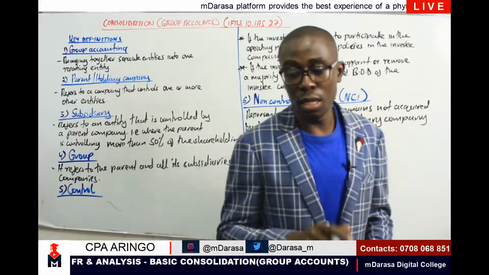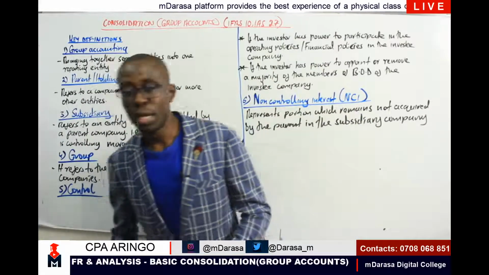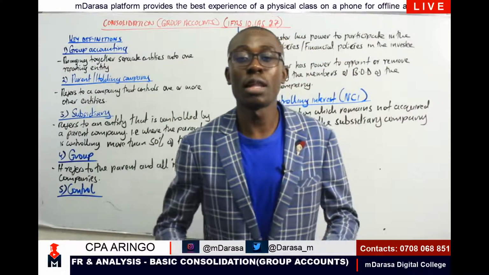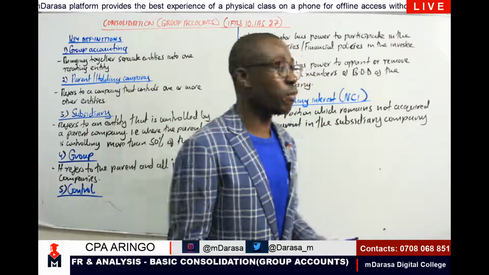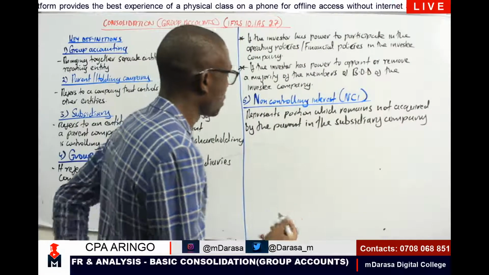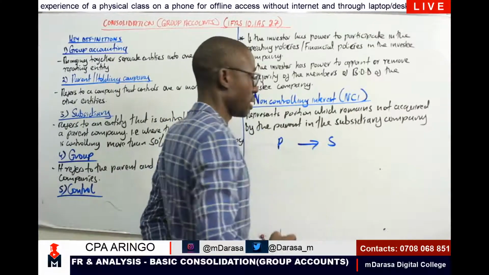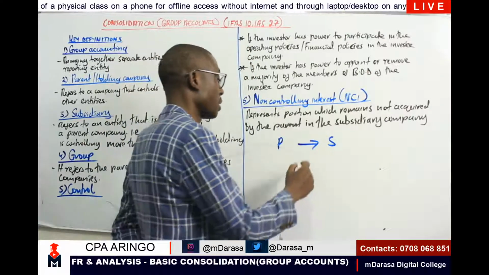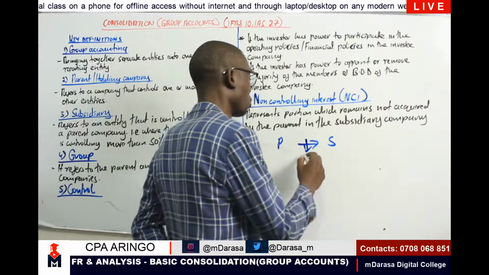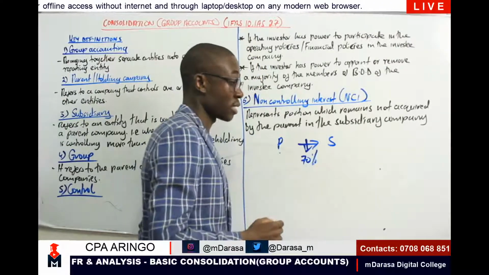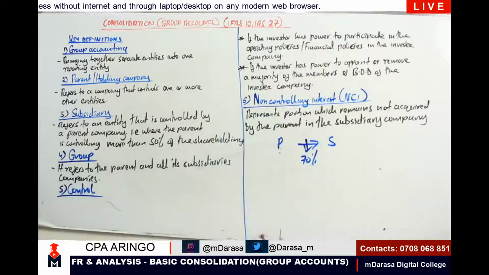And if you can recall, we've talked of a subsidiary. And we say that a subsidiary is a company whereby the parent is holding more than 50% of the shareholding. So take, for example, this scenario, my good students. At this point, maybe I'm having a parent company. We've acquired a subsidiary company, where in this case, the percentage of acquisition is maybe 70%. P, which is parent, has acquired S, which is a subsidiary, and in that case, our shareholding component is what? 70%.